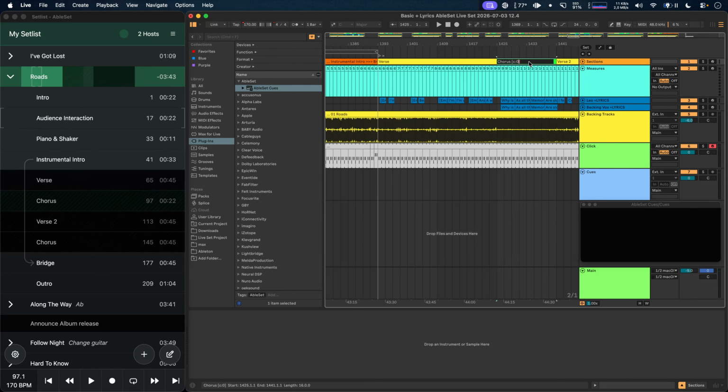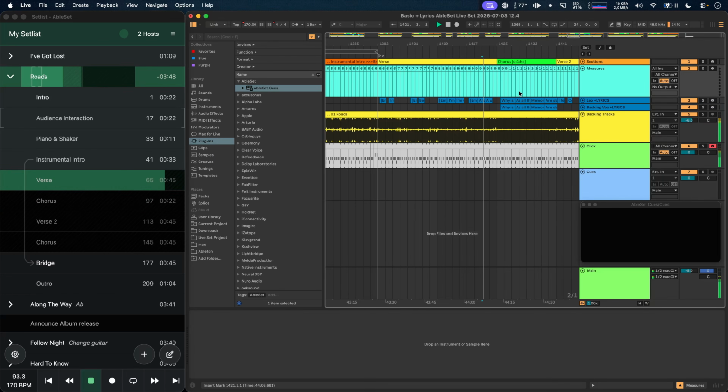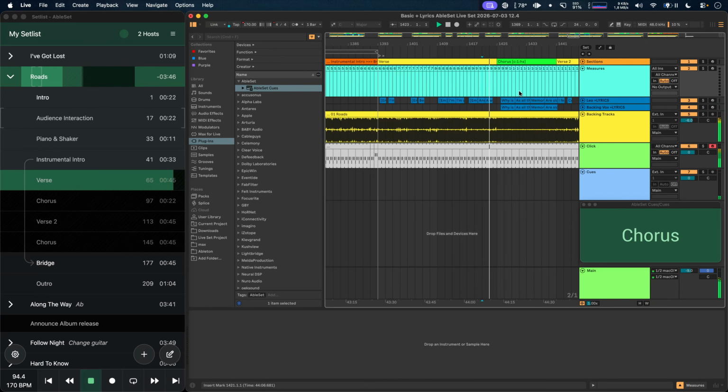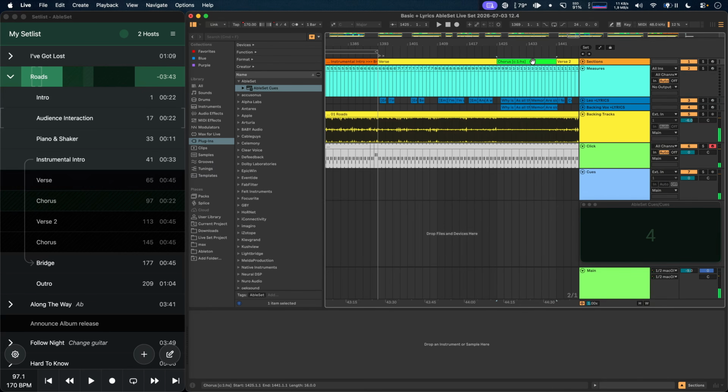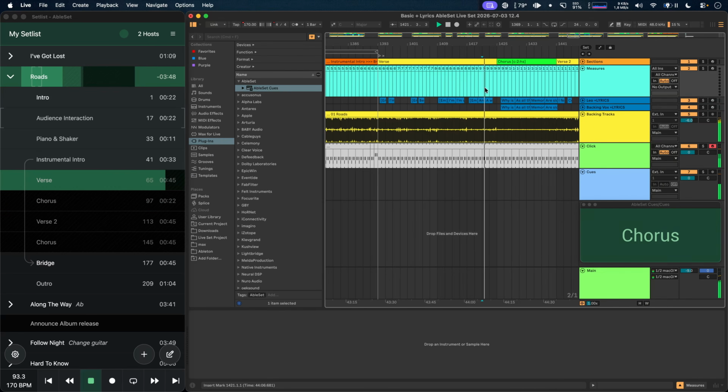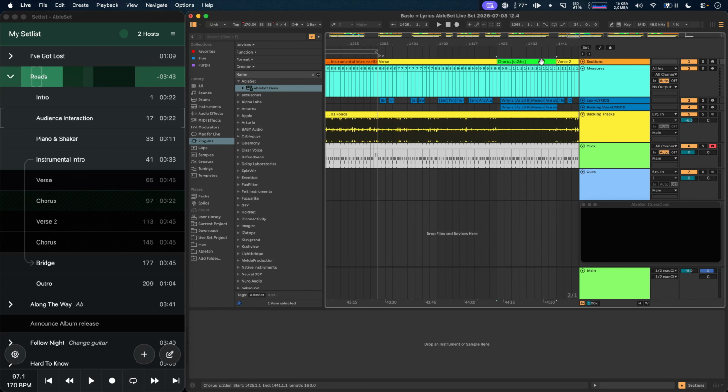And I could even double the length using C:1, HS, which stands for half speed. And I can combine these however I want. There are lots of customization options, and I will add a link to the documentation in the description below.